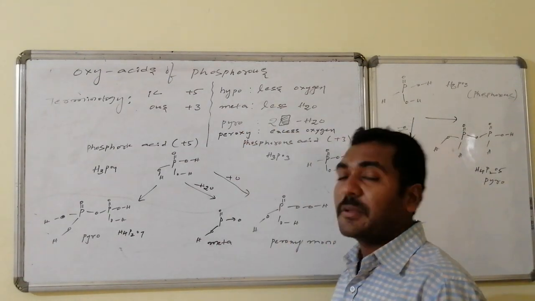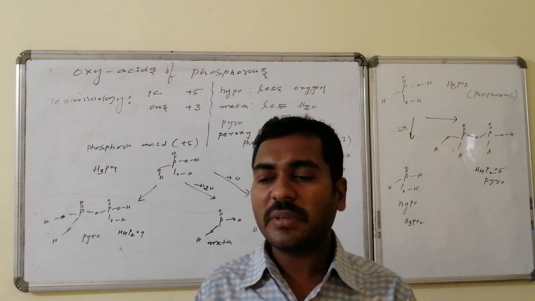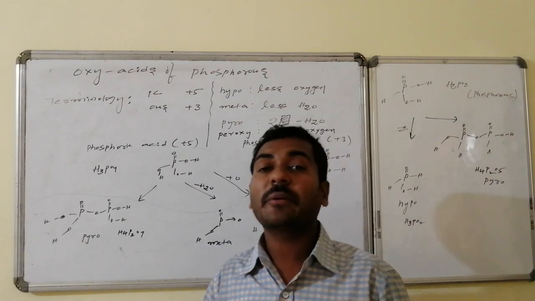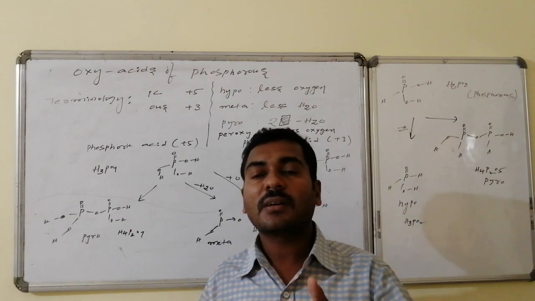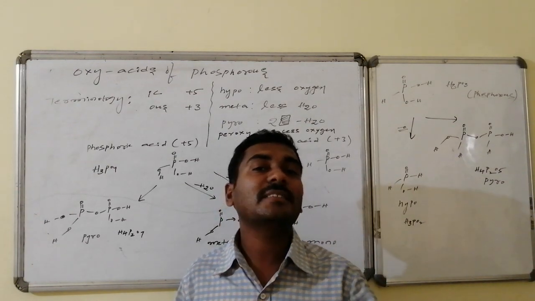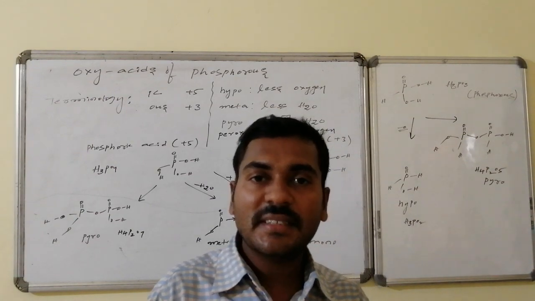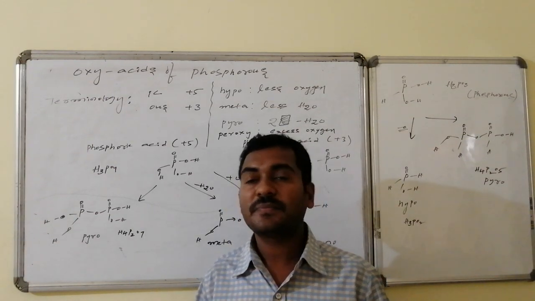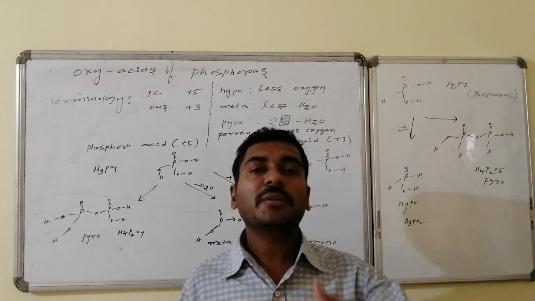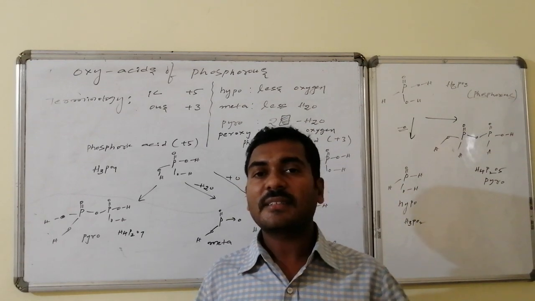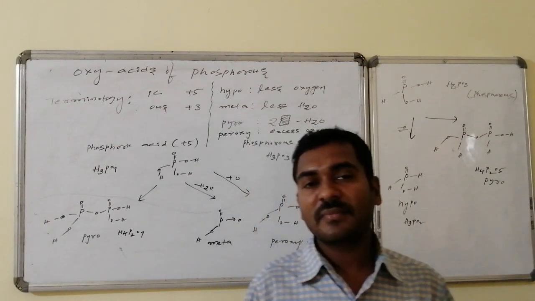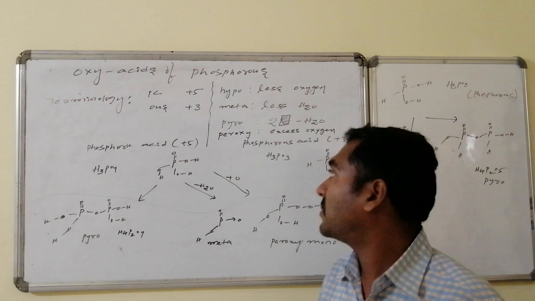First of all, let us go for hypo. Hypo is not an independent word. For an acid, we will use the prefix hypo. The meaning is, compared to the root acid, the mother acid, the new acid has one oxygen less. If a lesser quantity of oxygen is present, then we will use the word hypo. Similarly, meta is also a dependent word, used like a prefix. Compared to the original structure of the acid, here the water quantity is less. If it is less by water molecules, then we will use the word meta.